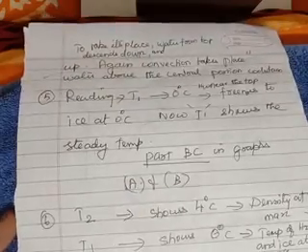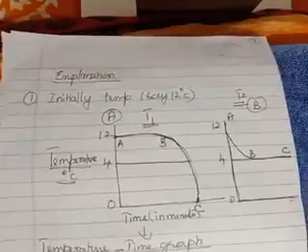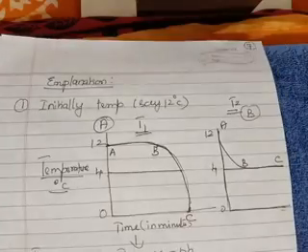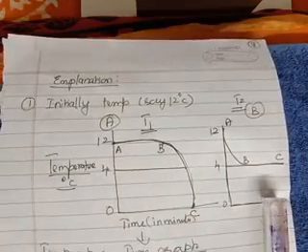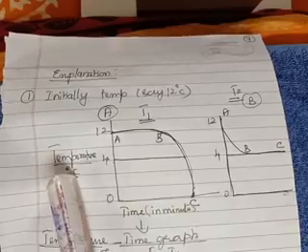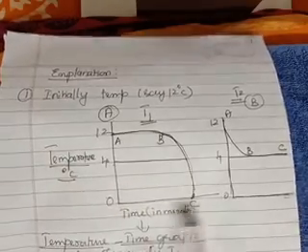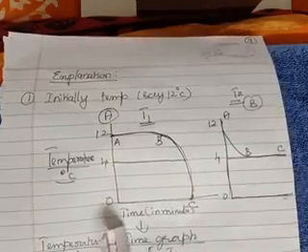Now let me explain the graph. Then only you will understand. So please view the graph thoroughly. This is also very important. The graph will be already printed in the question paper, and questions will be asked based on that. Now here temperature is taken on the y-axis, and time in minutes is taken on the x-axis. You can take seconds also, but here minutes are taken.